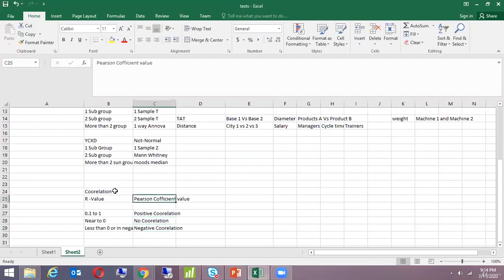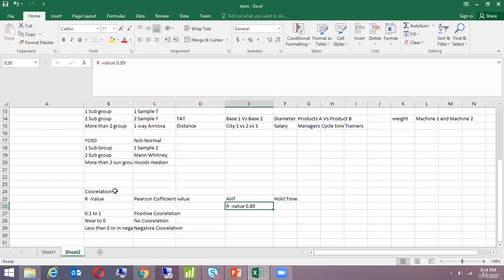So my scenario is I'm doing a project on improving the average handling time, and we all know the lesser the average handling time, the better it is. I have another variable, which is hold time. I have an R value which has come as 0.89. Now what would be my strategy here?